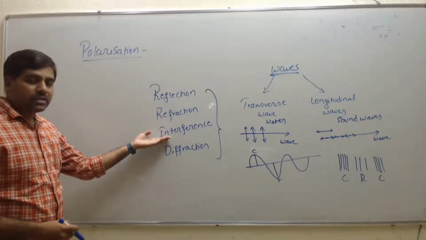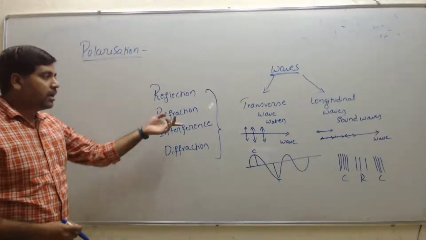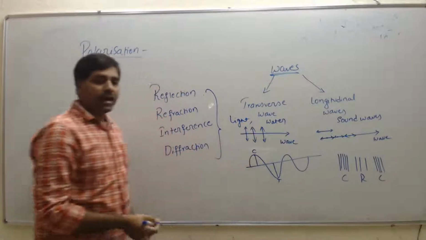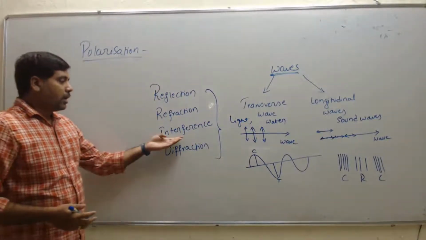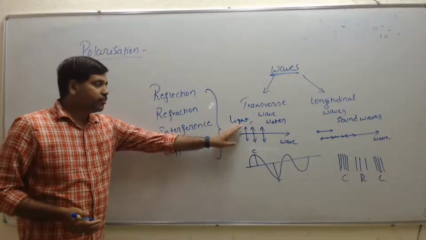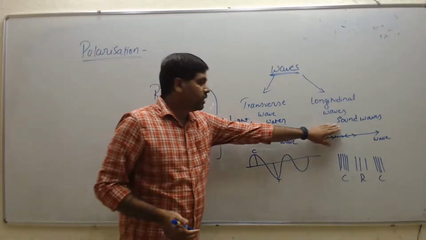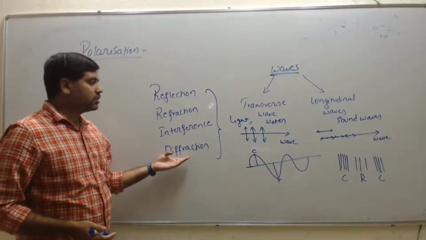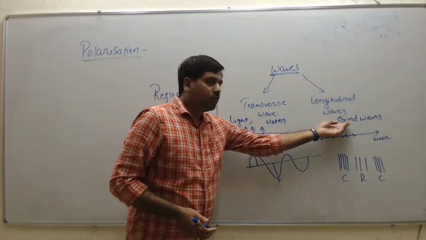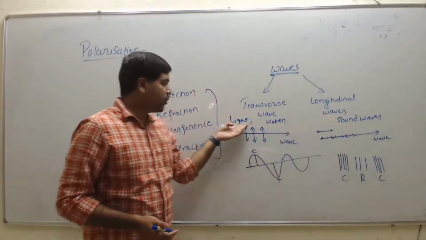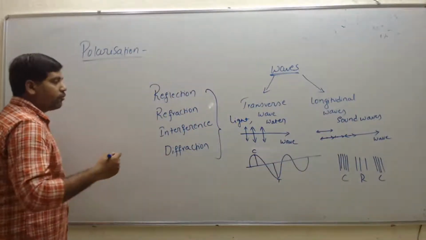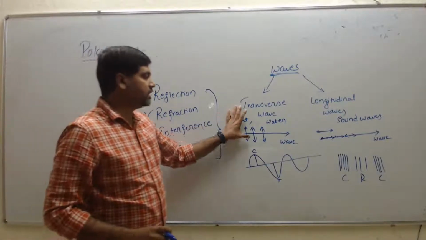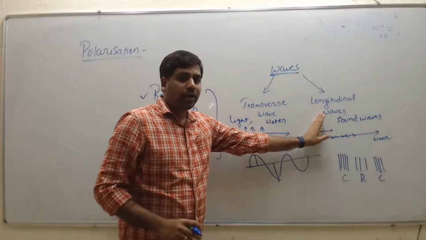In previous classes we discussed interference in light, and here in transverse waves we take light as an example, right? We also studied diffraction in light and in sound. In the previous class we compared the diffraction concept with light and sound, and sound shows more diffraction compared to light. So all these four phenomena we observe in both transverse waves and longitudinal waves.